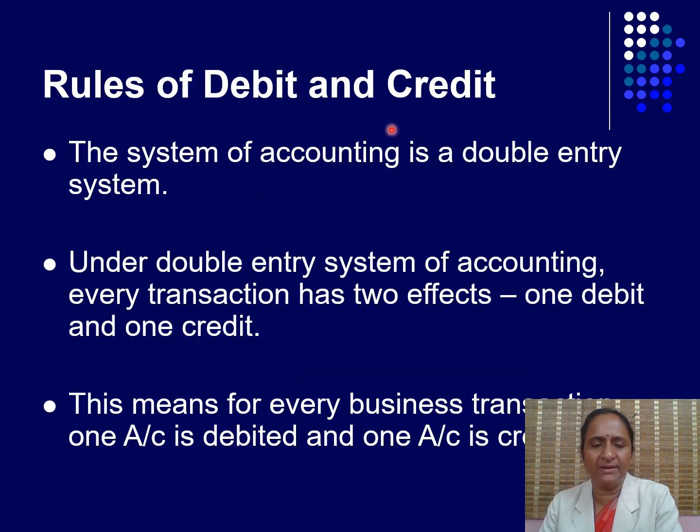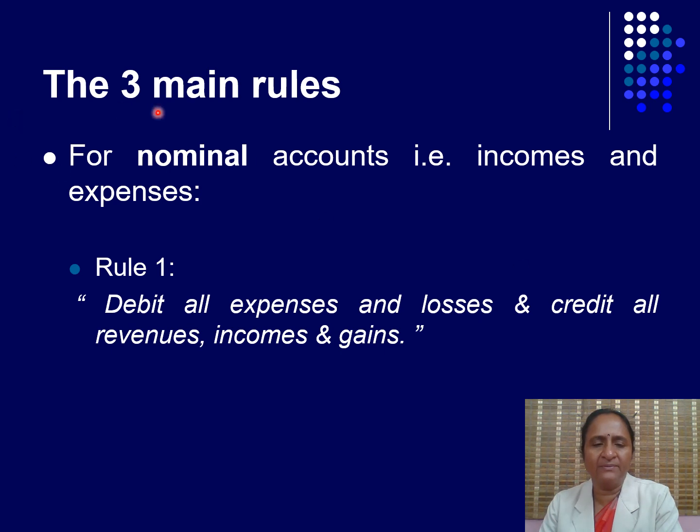Rules of debit and credit. The system of accounting is a double entry system. Under the double entry system of accounting, every transaction has two effects, one debit and one credit. This means for every business transaction, one account is debited and one account is credited. The 3 main rules. For nominal accounts, that is income and expenses, rule number 1: debit all the expenses and losses and credit all the revenues, income and gains.